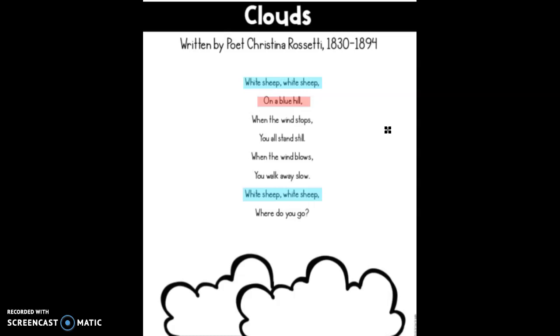Since she's actually talking about clouds, which are not humans, they are not people, she's using personification when she says things like the white sheep or the clouds are standing still. We know that clouds can't stand. That's using personification. She also says that when the wind blows, they walk away slow. That's more personification. It's making these clouds sound like living things by comparing them to sheep.